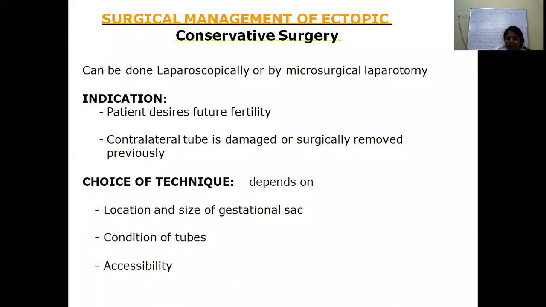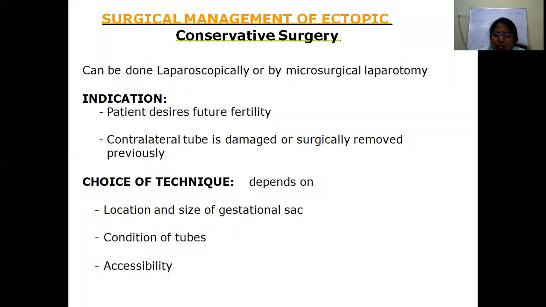So what is the other modality? It is surgery. Surgery can be conservative surgery, and usually we do surgery in cases where there is a ruptured ectopic pregnancy. And the second thing, when the medical management has failed. It is required in 10% of the cases. It can be done laparoscopically or with a microsurgical laparotomy. A small incision we can take, not very big.